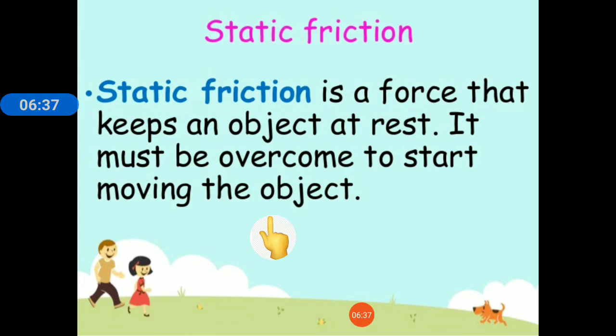Now if you want to move that book, you have to apply a force, a muscular force or any other kind of force, which is greater than this static friction. So you have to overcome this static friction to make that object move. Okay, so static friction is a force that keeps an object at rest.